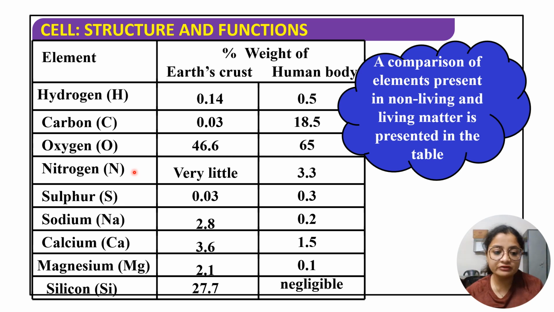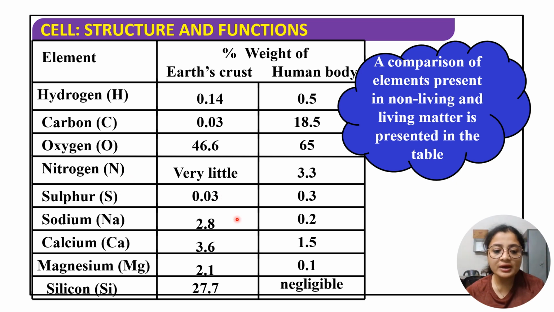Next moving on to nitrogen. Nitrogen again is a very important component of each and every living being. Okay, why? Because from nitrogen we get the amino acids, and from amino acids we get the proteins. Okay, these are some of the things which I will be explaining in much more details in the upcoming sessions of biomolecules. We have just begun with the introductory part, so I just don't want you to confuse, but just remember that nitrogen is also a very important component of the living being. Okay, whether it's plant, animal or human.